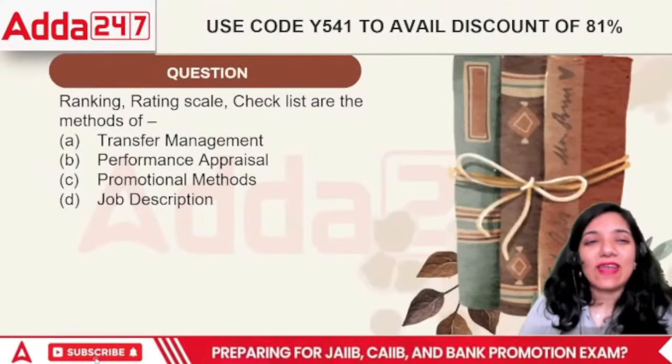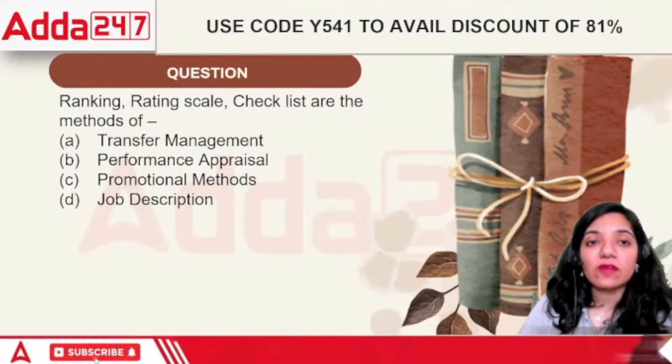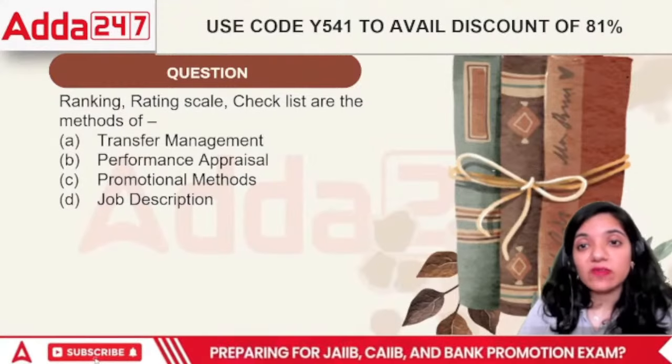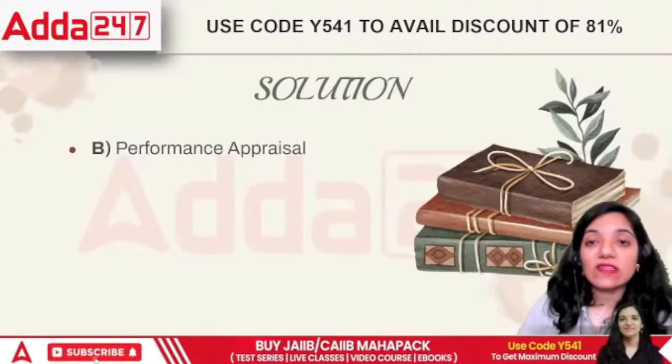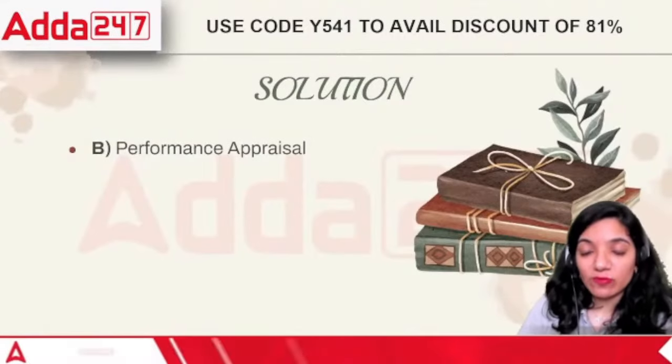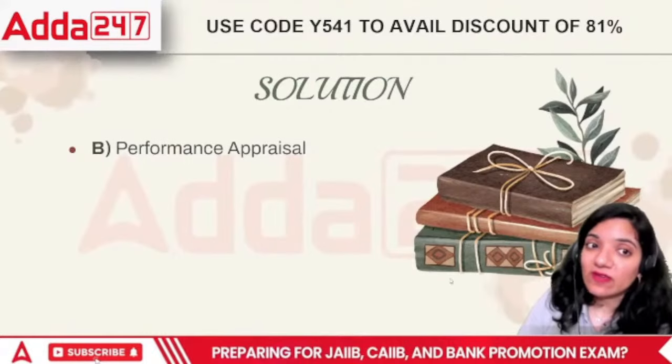Next point, ranking, rating, checklist are methods of transfer management, performance appraisal, promotional methods, or job description. Ranking and rating are basically a part of the performance appraisal. We try to understand whether the person is going good or going bad in terms of their job profile. That is performance appraisal. If anybody is looking for promotion, how we provide promotion to them is something that we determine in this area.